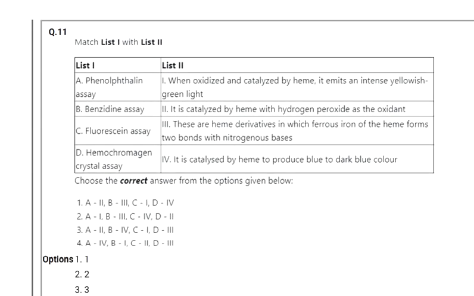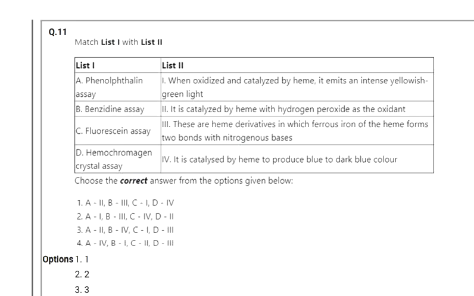Then 11th question, list 1 and list 2 match: phenolphthalein assay, benzidine assay, fluorescein assay, hemochromogen crystal assay. So these all are related to blood testing, and A, B, C are preliminary tests for blood, and the fourth one, D, hemochromogen crystal assay, is the confirmatory test for blood.